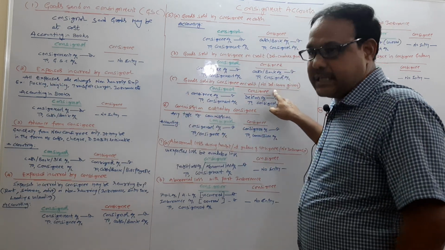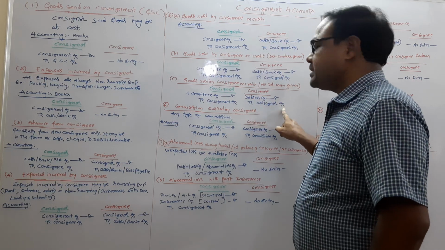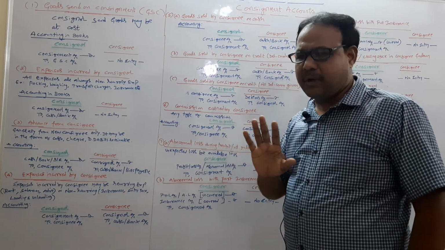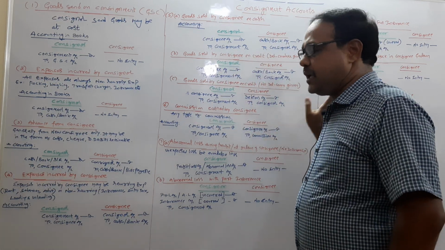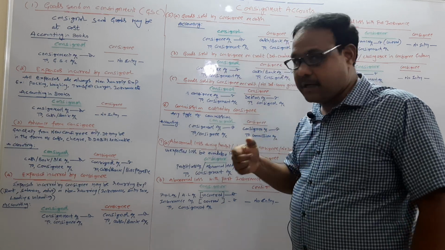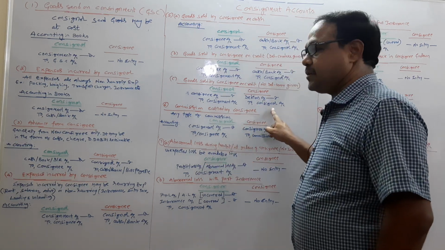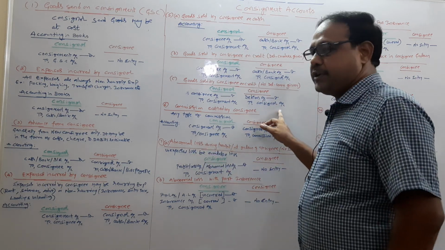Now in the books of the consignee, debtor account debtor to consignor. He says that no ma'am, I am not bothered about the collection problem. He will directly collect from the debtors only. I am not responsible for that. So debtor account is debited to consignor. Okay? Whenever the amount is not collected, he will not bother about it.